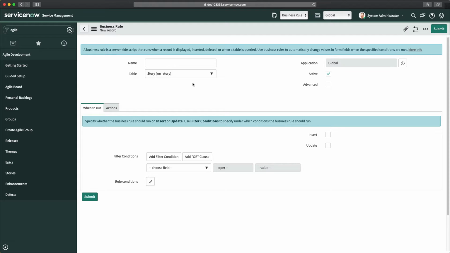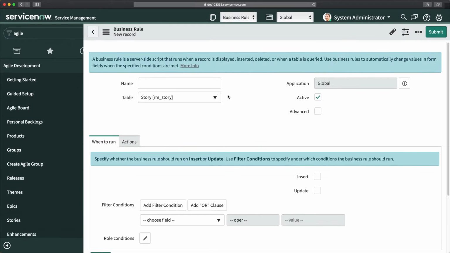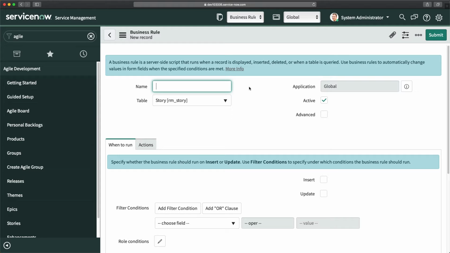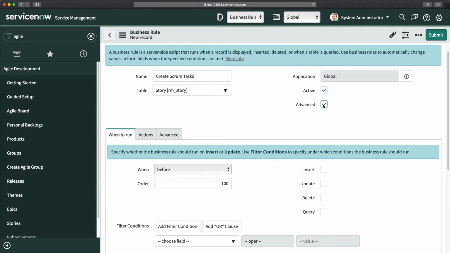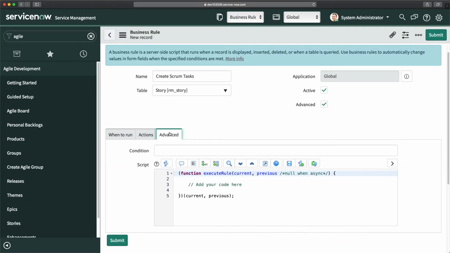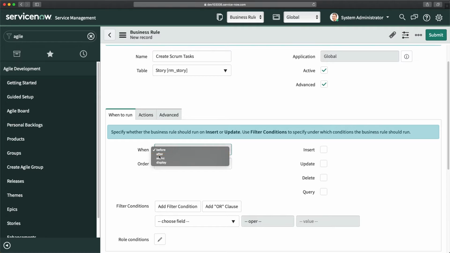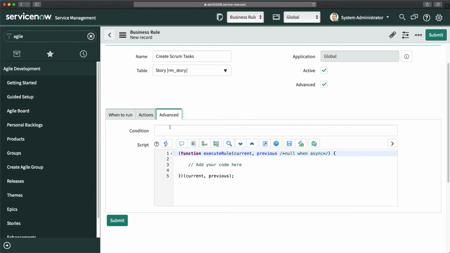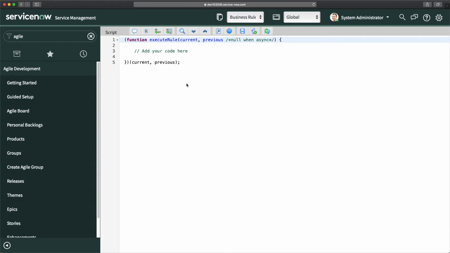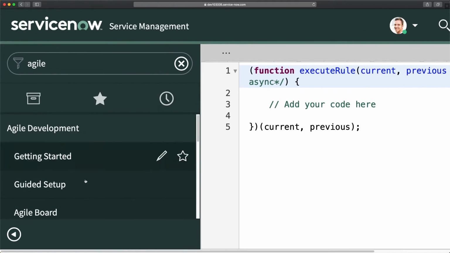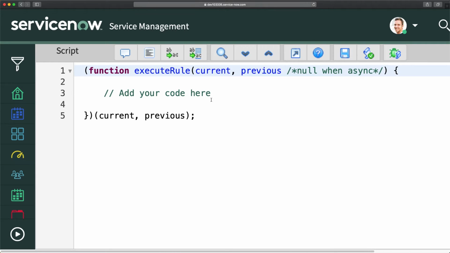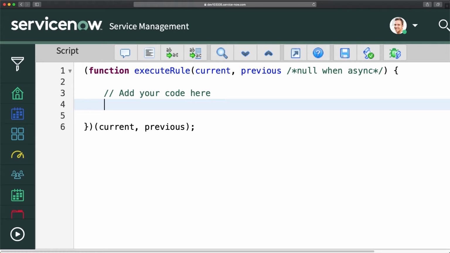Now I will make it a little bit large. Here I will provide a name. The name can be create Scrum tasks, and I will check this box. It will open the advanced option here where we can write the script. Condition, I can select after insert. So this is the condition we can select. And now I will go to advanced, and here I will make it full screen and a little bit large so that you can see the script properly, and we will start writing the script.